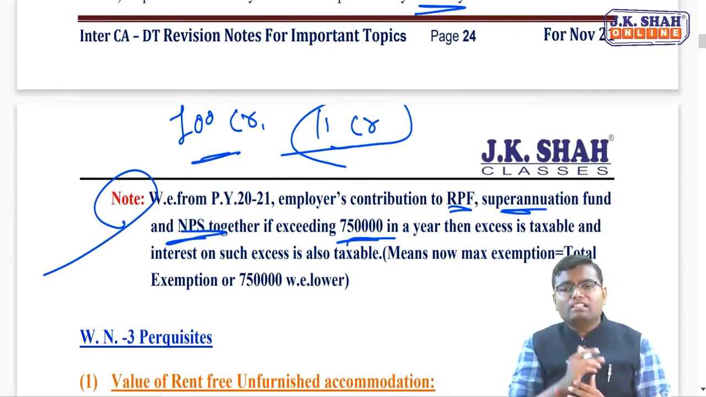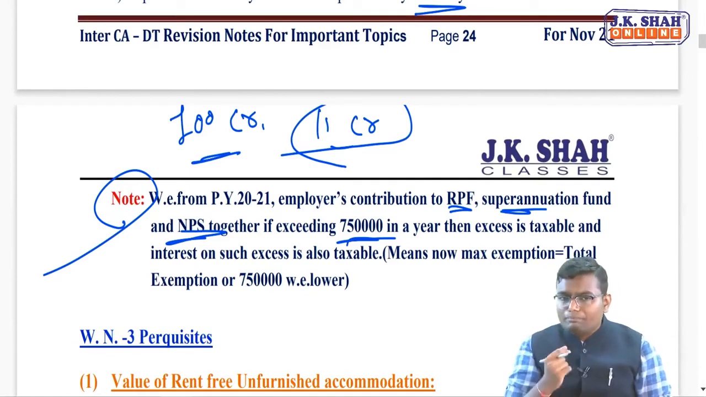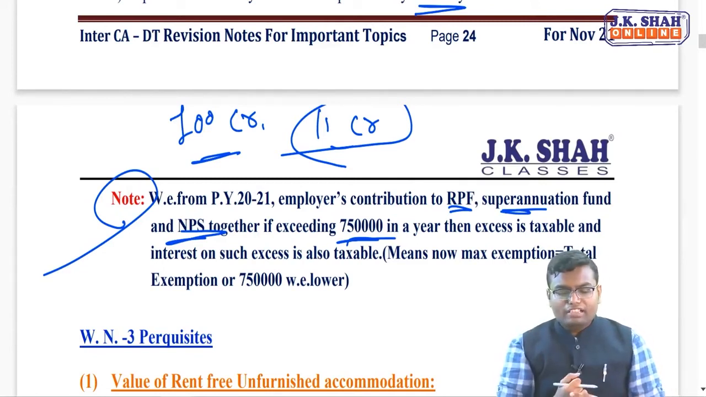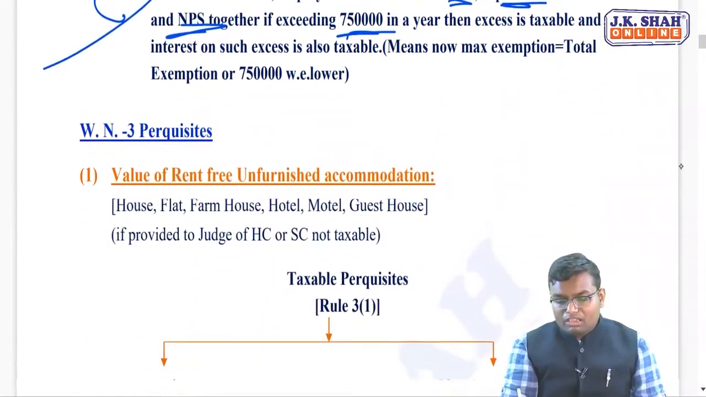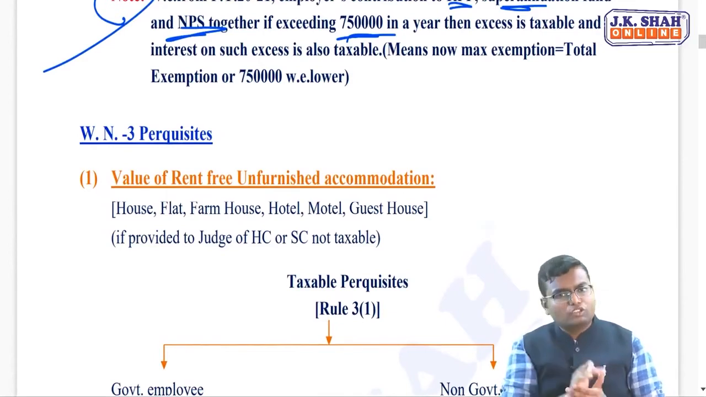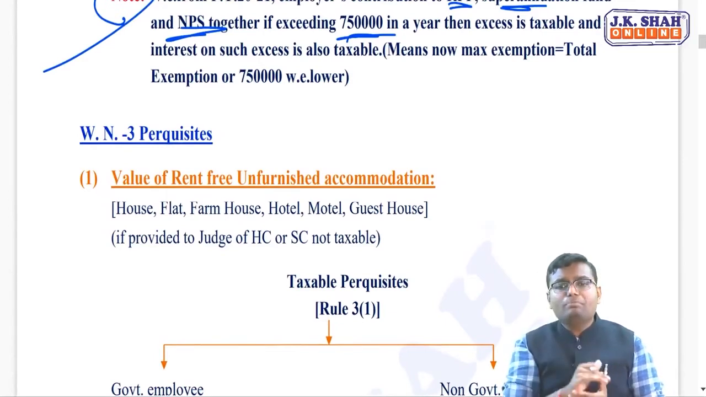Now we will be learning working note number 3, that is perquisites. Now let us start learning the third working note, perquisites. Now, the very first perquisite, what is a perquisite first of all? Direct benefit given or reimbursement of the actual expenditure. Very important perquisites that we will be discussing in this working note.